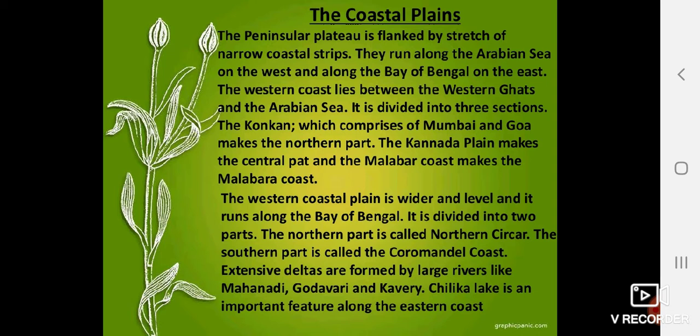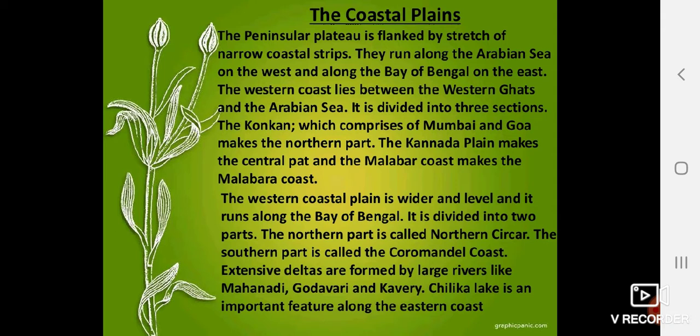On the other side, the eastern coastal border is the plain area along the Bay of Bengal, and it is a little wider than the western coastal area and more level. The northern part of the eastern coastal area is Northern Circars. The southern part is known as the Coromandel Coast.